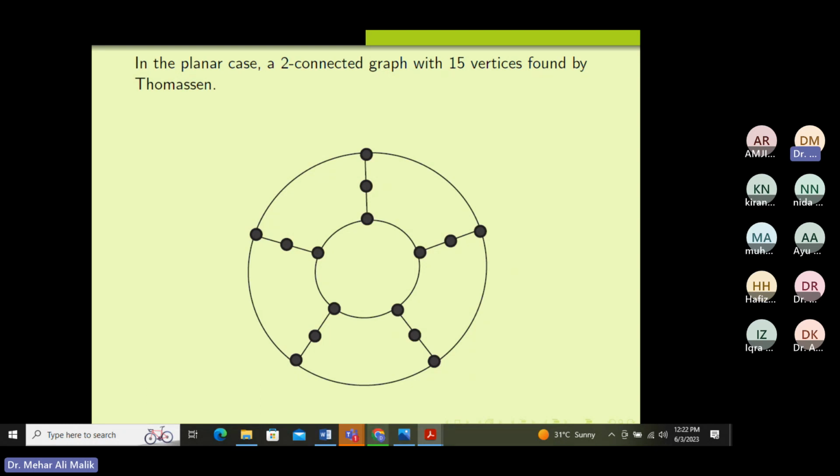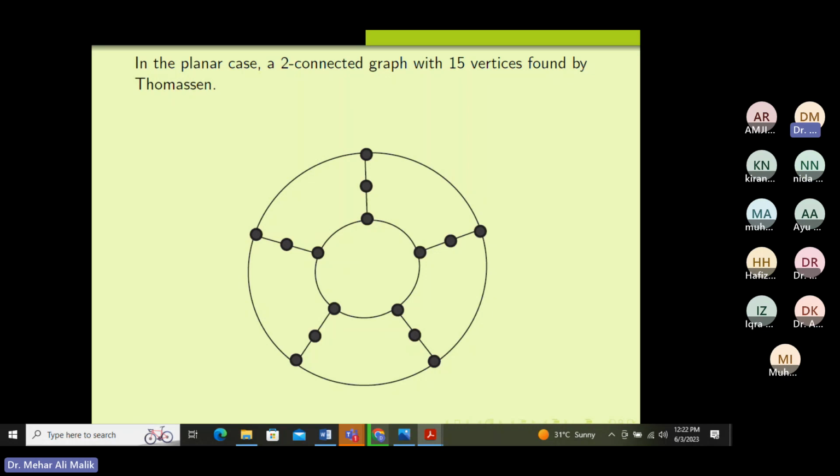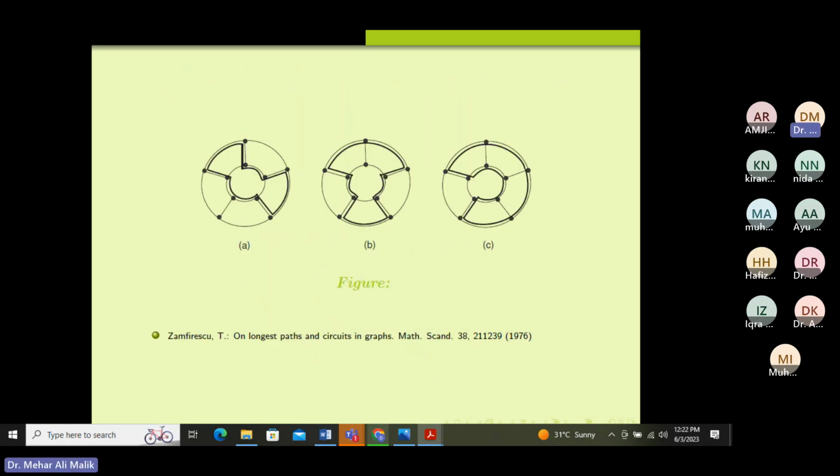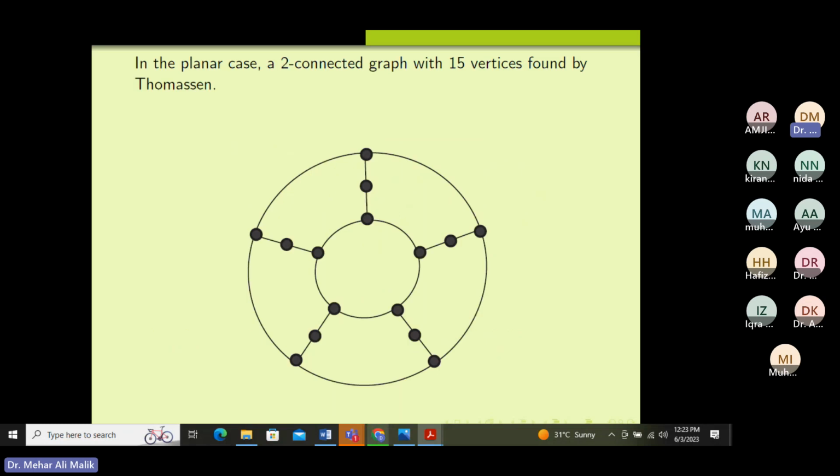non-smallest. Now remember, here we are talking about cycles, the length of cycles, not paths, because you can see in this graph, let me show you another slide, the path covers all the vertices. But we are considering cycles here, so instead of talking about paths, we will consider only cycles. In this graph, these are the 15 vertices, and this is the smallest known example of a planar 2 connected graph whose each vertex is missed by some longest cycle, not path.